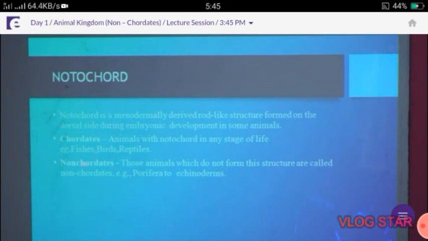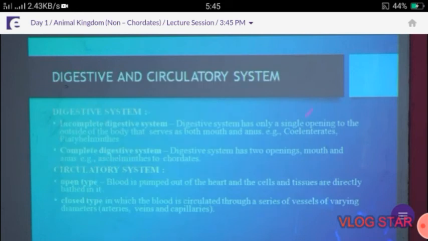Next one, digestive system and then circulatory system. Digestive system: incomplete digestive system and complete digestive system. Incomplete digestive system: the system has only a single opening to the outside of the body that serves as both mouth and anus. Example, platyhelminthes. Complete digestive system: the system has two openings, mouth and anus. Example, Aschelminthes, the roundworms, to chordates.